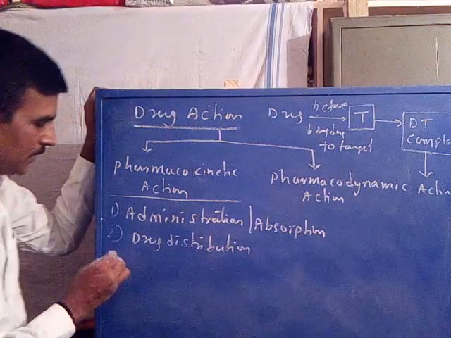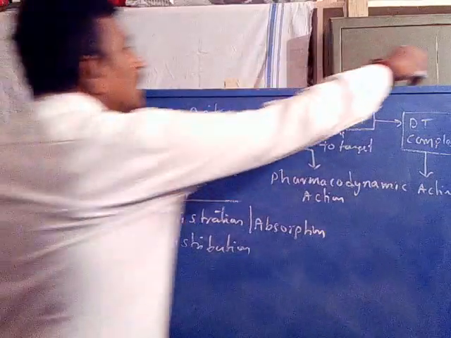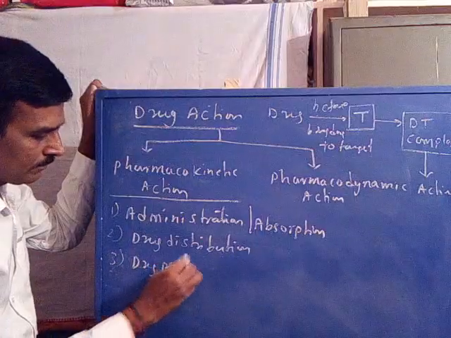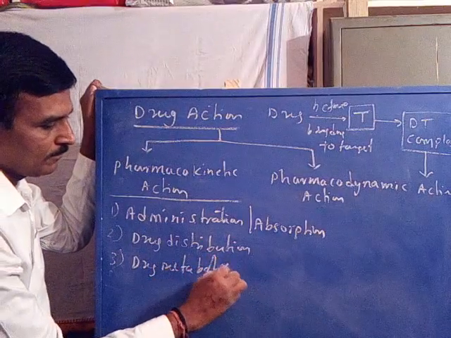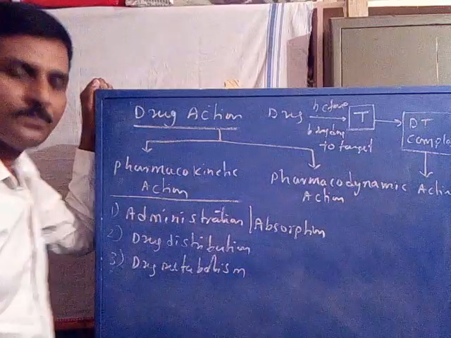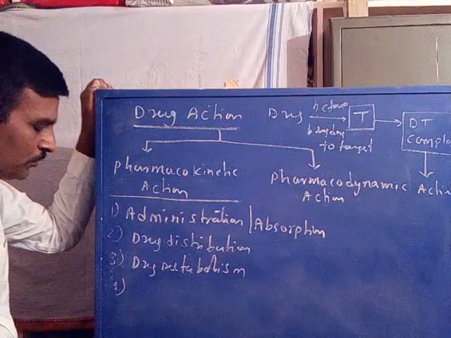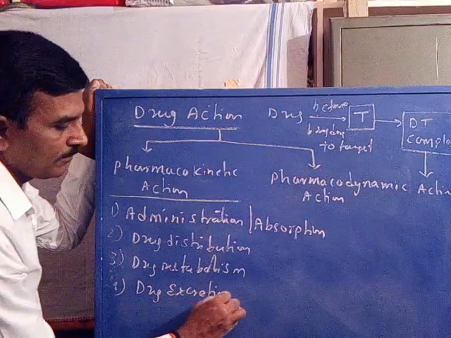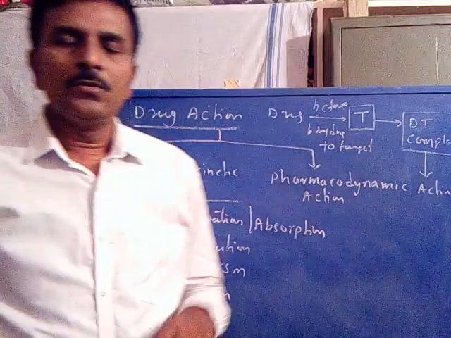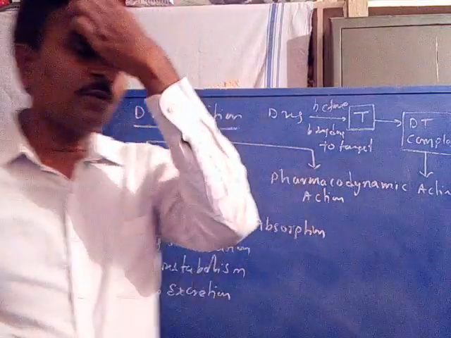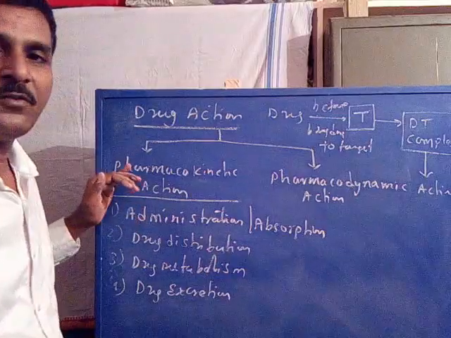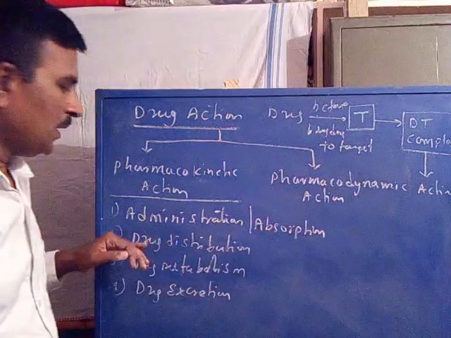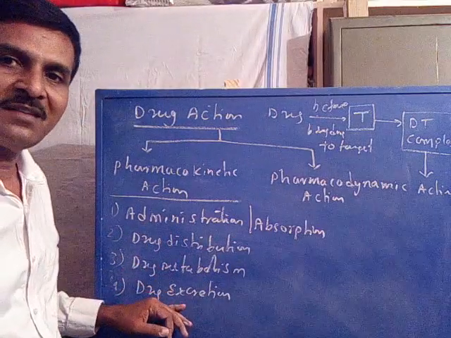The third includes drug metabolism, and the last, the fourth one, is drug excretion from the body. So the initial consequences of the drug before binding to the target, called pharmacokinetic action, include drug administration and absorption, distribution, metabolism and excretion.